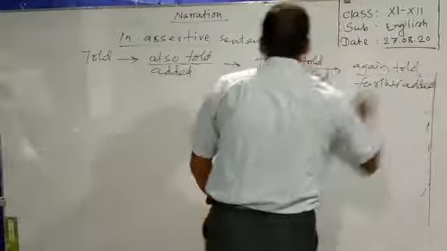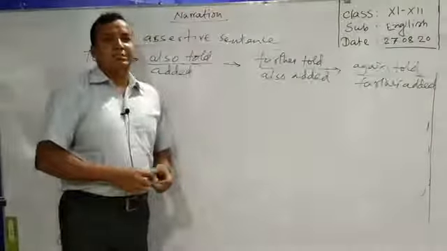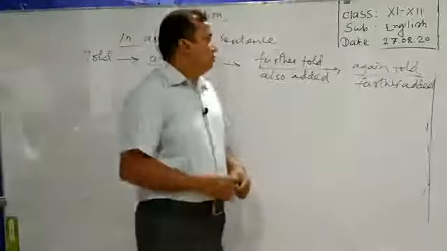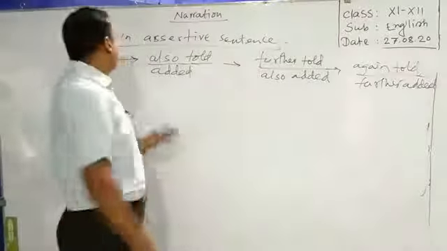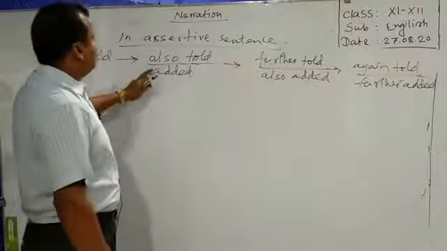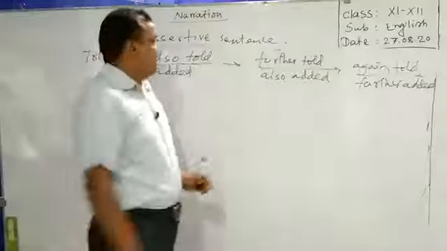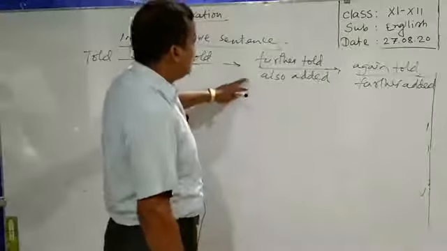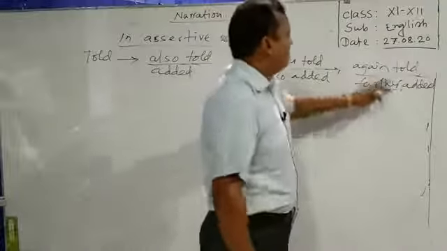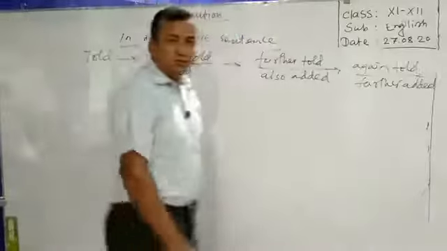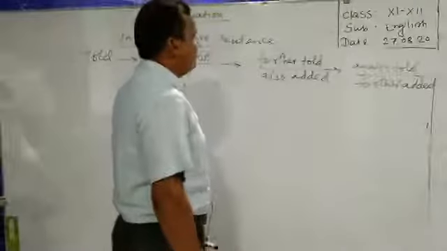So when you face many speeches of a speaker, what do you have to do? You have to face them in such a way. At first you have to use told instead of said to. To face the second speech, you have to use also told or added. And to face the third speech, you have to use further told, also added, again told or further added. In such a way, we have to face many speeches of a speaker.